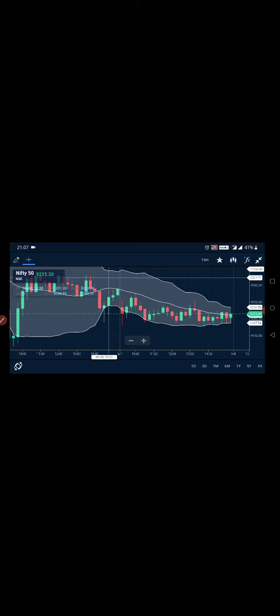So guys, you can clearly understand this if you know how to analyze the chart. Here I'm using the Bollinger band. Today the market opened down, around 9200, and you see it is maintaining below the 20-day moving average line. So at 11:30 I am entering here.